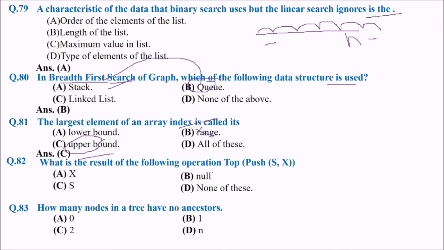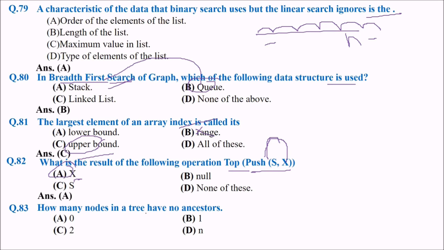What is the result of the following operation? Push S, X, then top. It is asking for the top. So push will be in stack, X will be pushed, and top will be X. The answer is A. It is going to show you X.